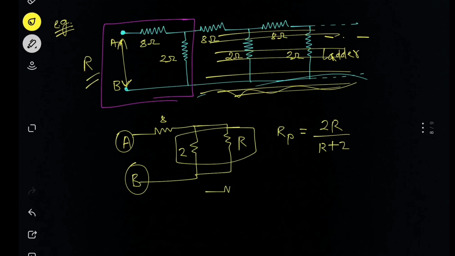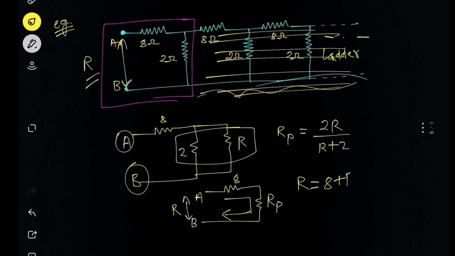Now we'll have this diagram in which we have the 2 points A and B, the 8 ohm and Rp. The resistance across these 2 points was R, and now we can say these both resistances are in series, so we can write R equals 8 plus Rp, and Rp is 2R divided by R plus 2.